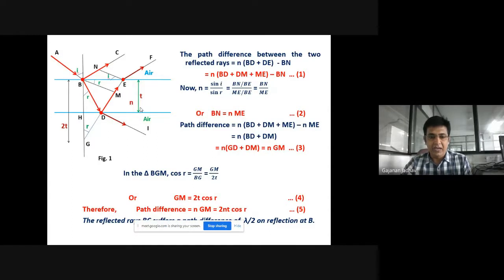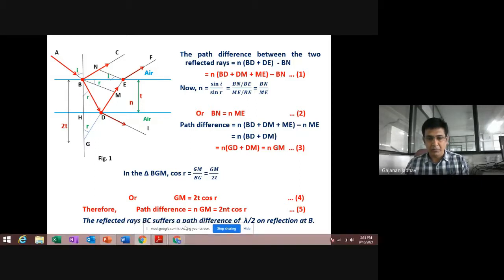So when we consider the triangle BGM, we can write from that angle cos R is equal to GM upon BG, where we know that this BG is nothing but twice the thickness of the thin film, that is 2T. So we can rewrite this equation as cos R is equal to GM upon 2T, and therefore we got GM is equal to 2T cos R. So this was equation number 4.